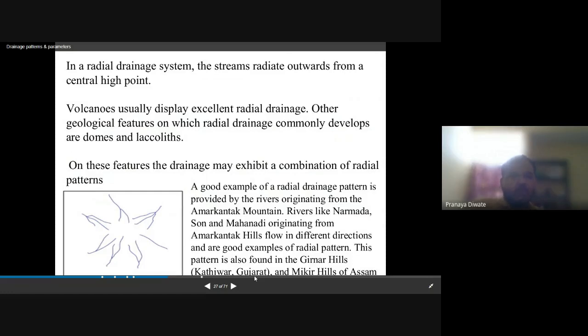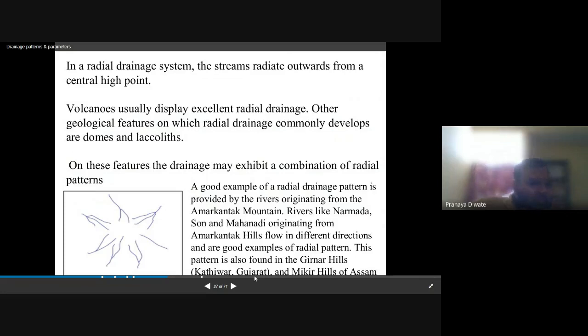Volcanoes usually display excellent radial drainage because in a volcano you have a dome-like structure. Other geological features on which radial drainage commonly develops are domes and laccoliths.